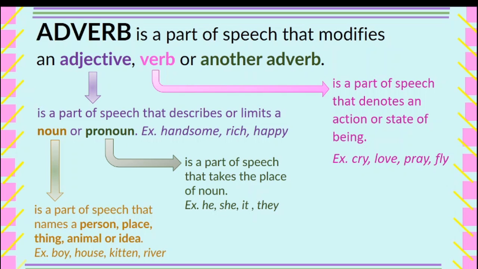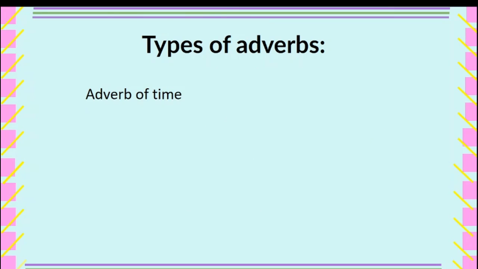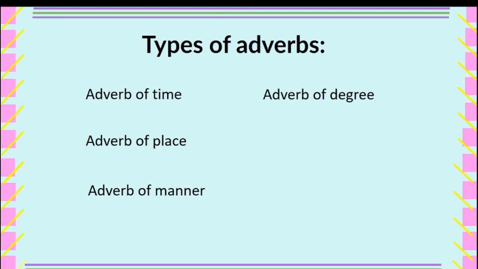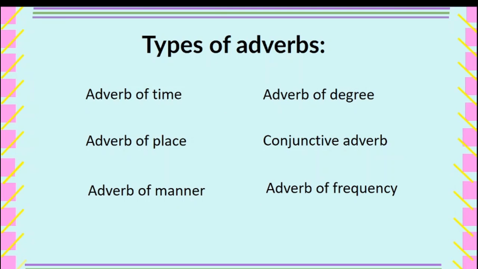You know what? The parts of speech are connected to each other. By the way, I have a separate video of the 8 parts of speech. If you haven't watched it, please check it out. Once again, adverb is a part of speech that modifies an adjective, verb, or another adverb. And here are the different types: adverb of time, place, manner, degree, conjunctive adverb, adverb of frequency, and adverb of affirmation and negation.